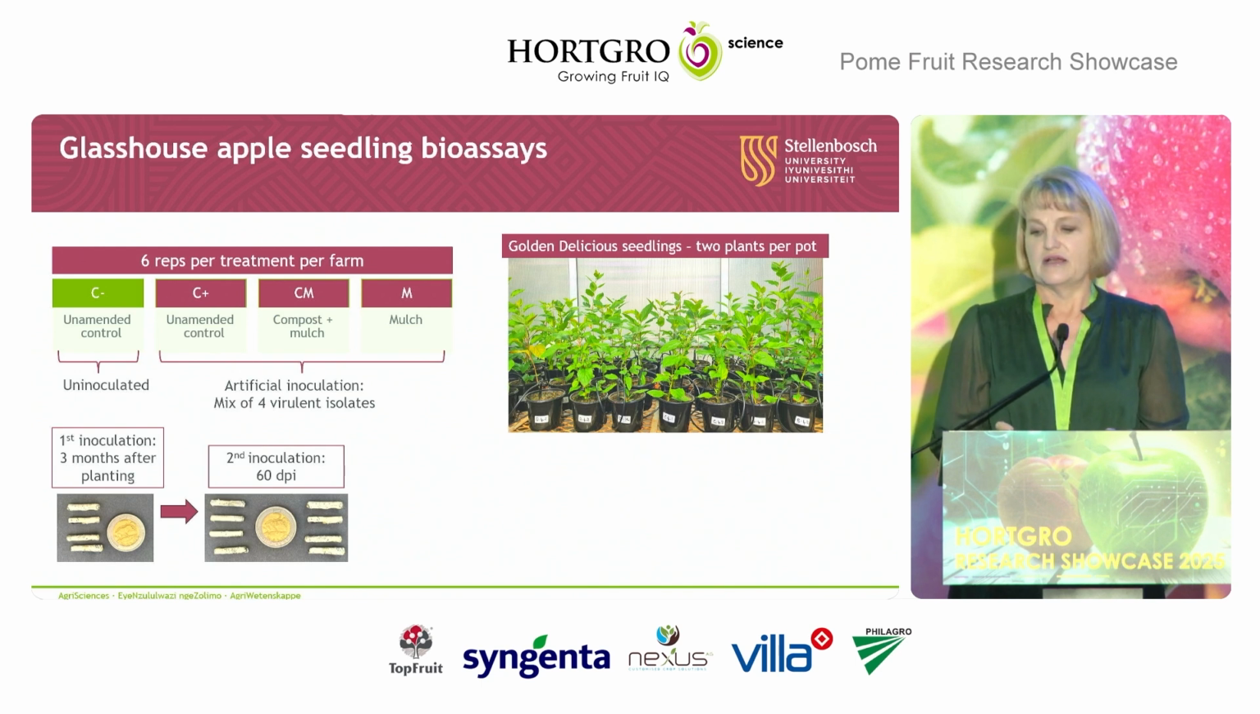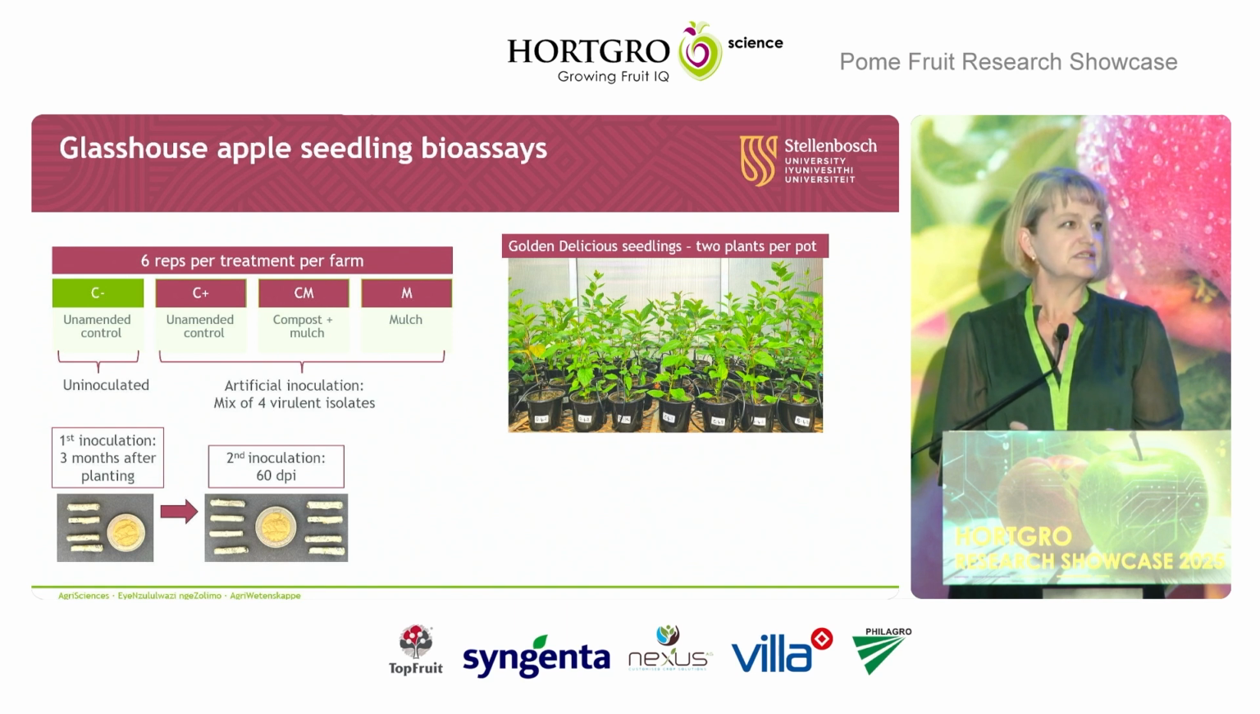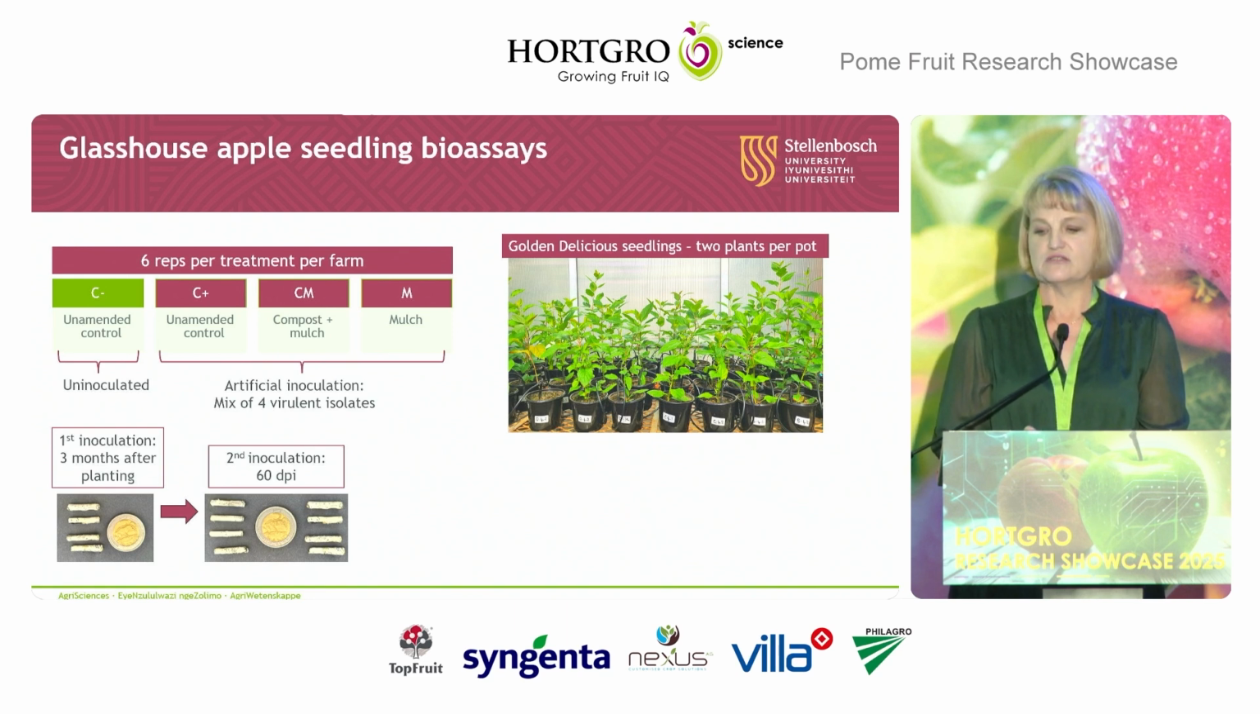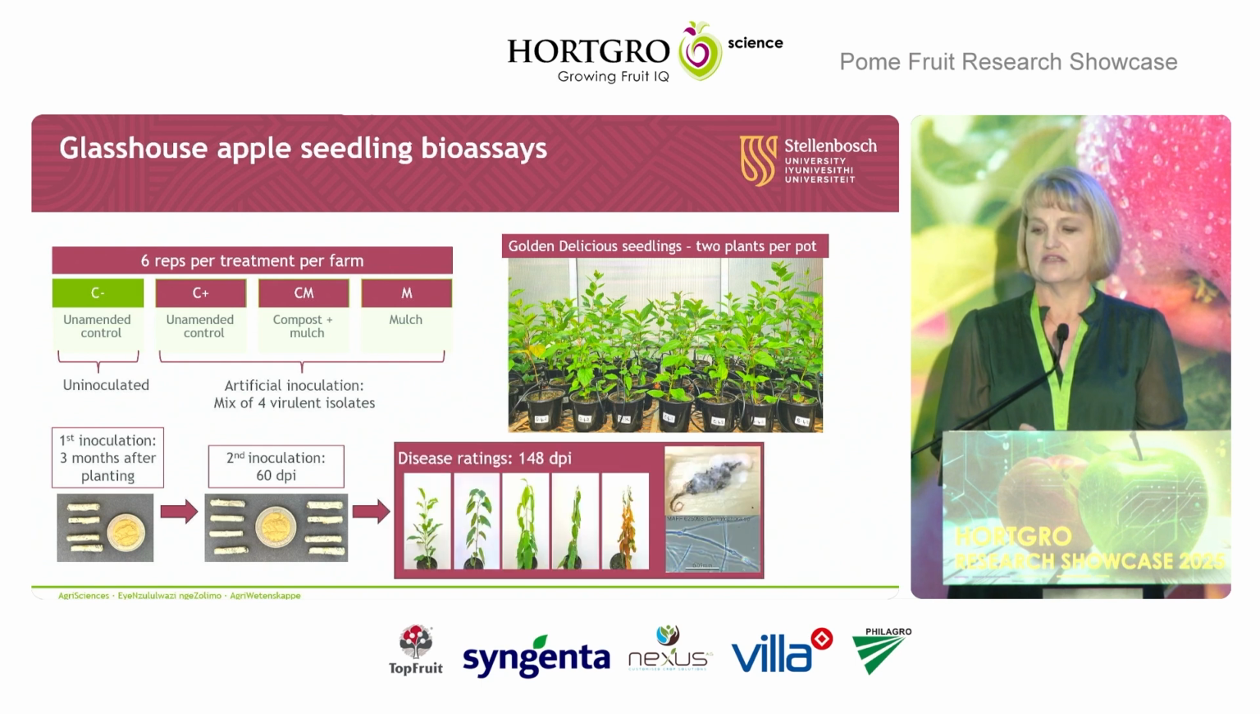It's a small chopstick that we colonize with the pathogen, and we inoculated the soils twice in order to get good disease pressure. And 148 days post-inoculation, we evaluated the disease severity. As you can see there, it starts with a healthy plant and then progresses to a slightly wilted, completely wilted, and then a dead plant.